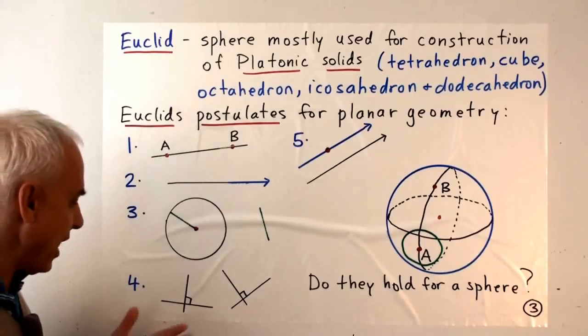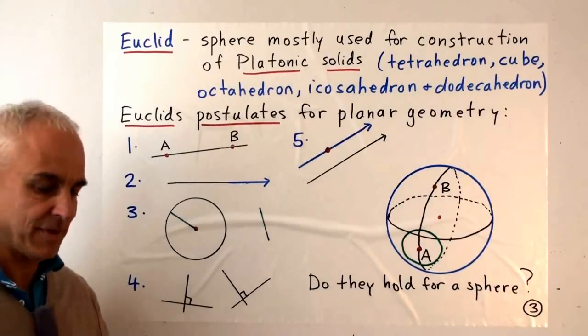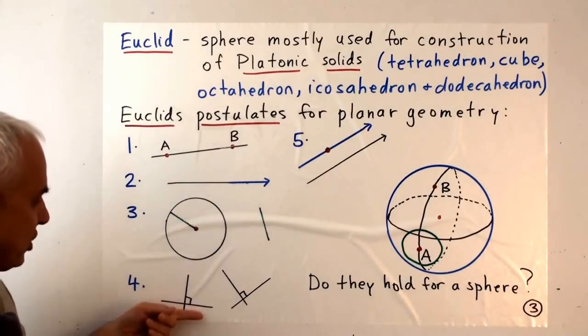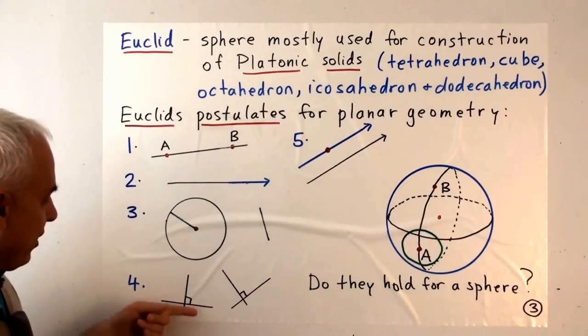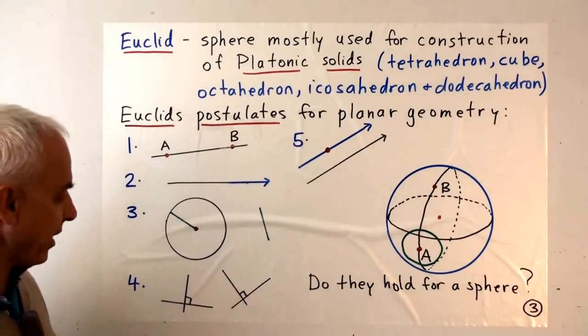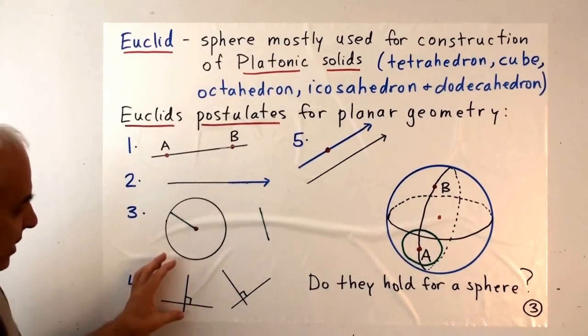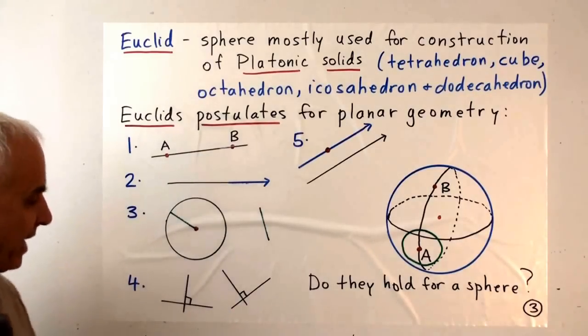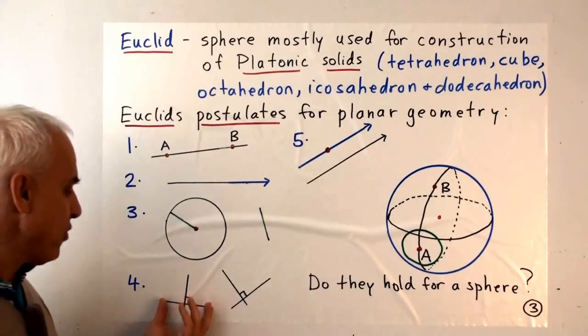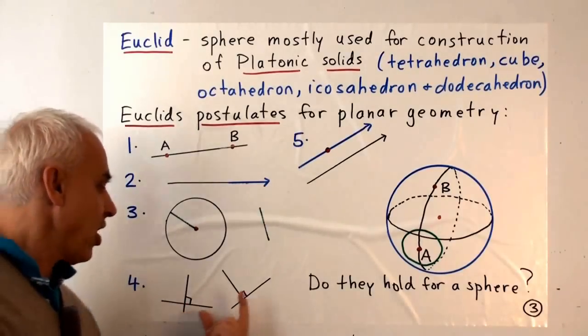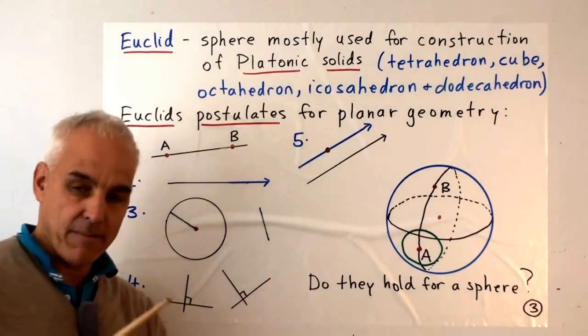Okay, and that's maybe not entirely clear what that is exactly, but geometrically and intuitively it's pretty clear. So there's a right angle, there's another right angle. And Euclid says that all right angles are equal. By that he means that we can move one such configuration on top of another configuration by a motion.